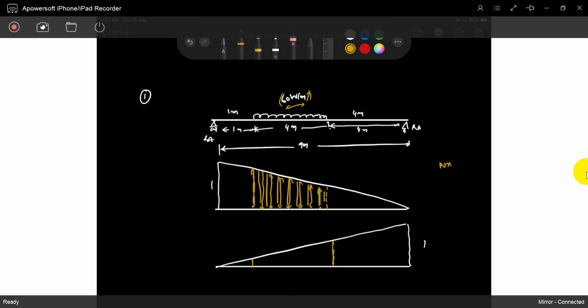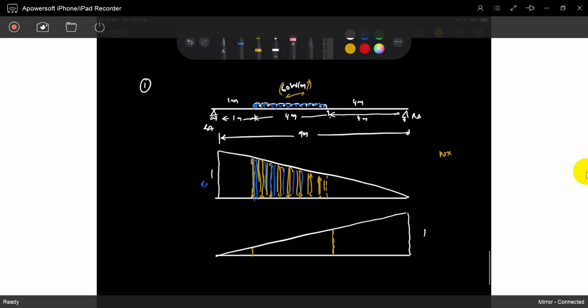So for each very small part of 60 kilonewton per meter, we multiply with its influence, then the next part, and the next part. Every part, we take that load and multiply with that influence. It is just like multiplying with area. So we have to take care of the total load. So how do we find out RA?